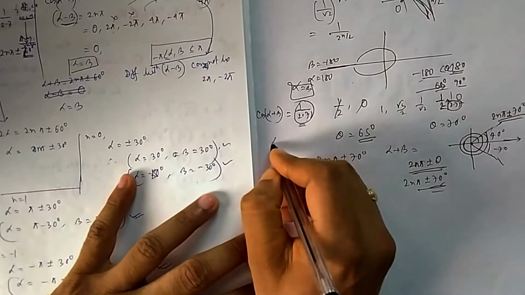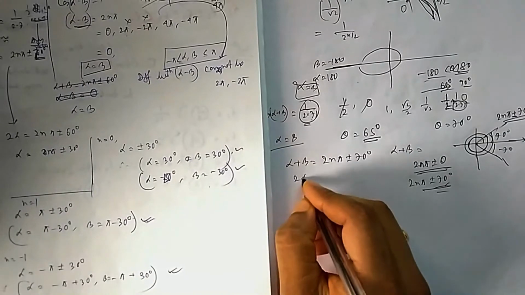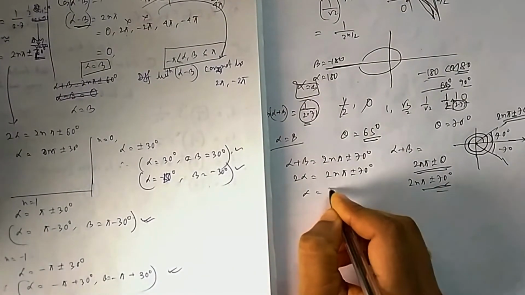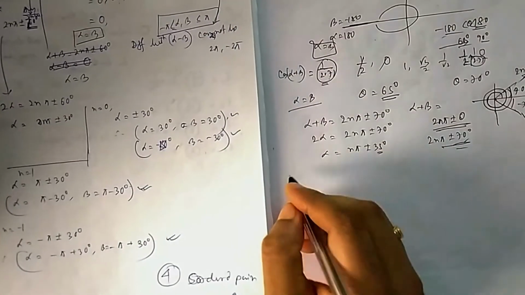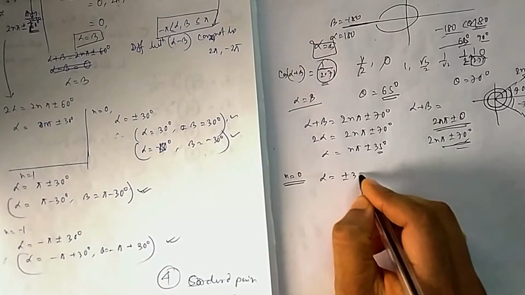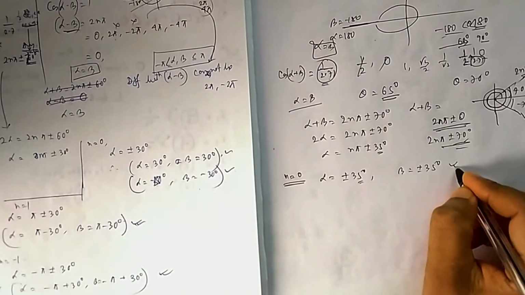Now what another conclusion did you get? Alpha equal to beta. So from here you can easily find 2 alpha is equal to 2n pi plus minus 70, so alpha is equal to n pi plus minus 35. Now let me try with values. Let me try with n equal to 0. Now what will be alpha? Alpha can be plus minus 35, so beta will also be plus minus 35. Can it be an answer? Yes, this can be an answer.